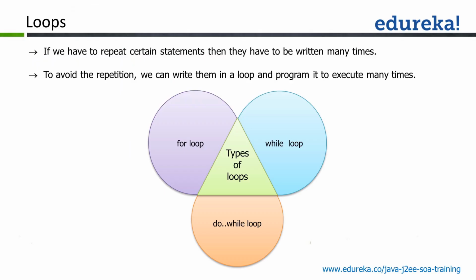So in Java, we got 3 types of loops: while loop, do while loop, and for loop. So there are 3 loops, 3 types of iterations. Fundamentally, their main aim is to do the same concept, that is, execute the instructions n number of times. While and for work exactly in the same way, but they are different in syntax. Do while works differently from while and for.